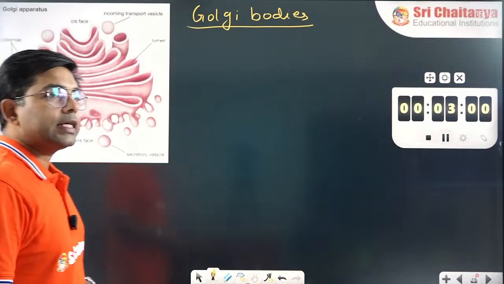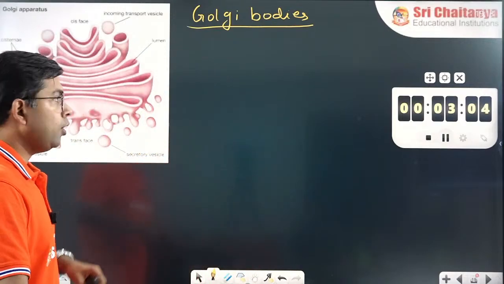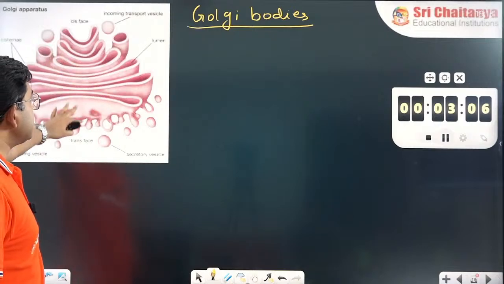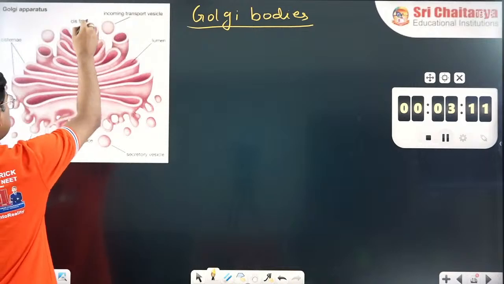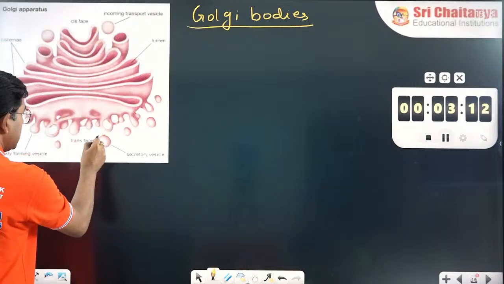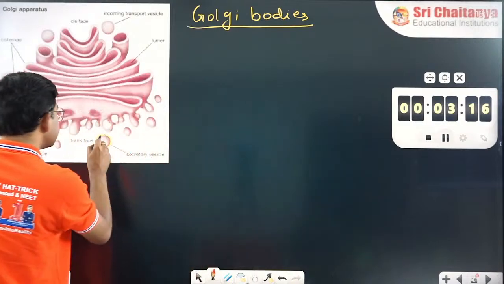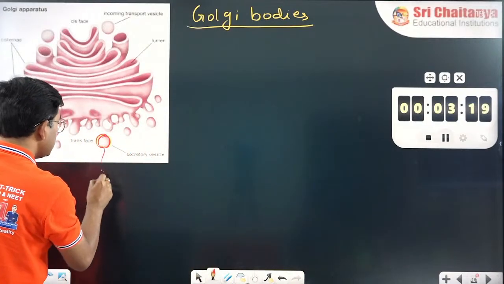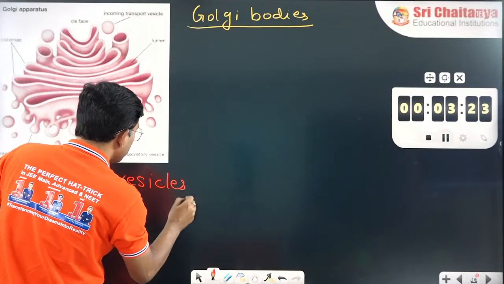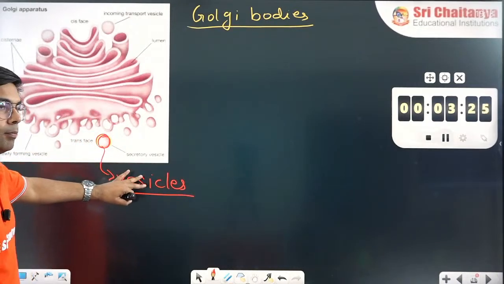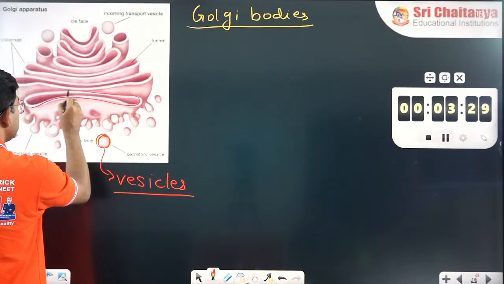So the next cell organelle in the endomembrane system is the Golgi body. As you can see here in the structure, the Golgi body has three types of structures. The circular structure is called a vesicle.